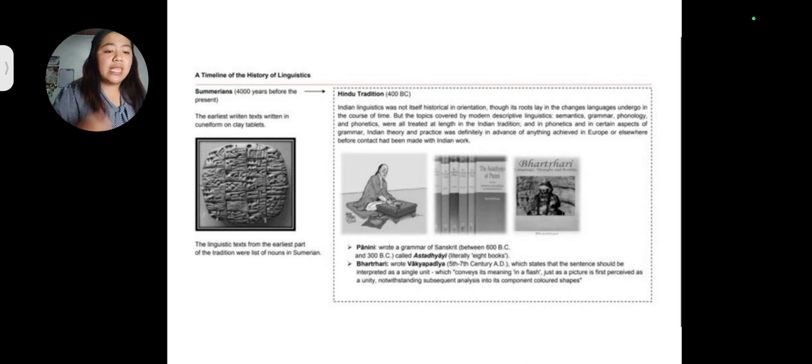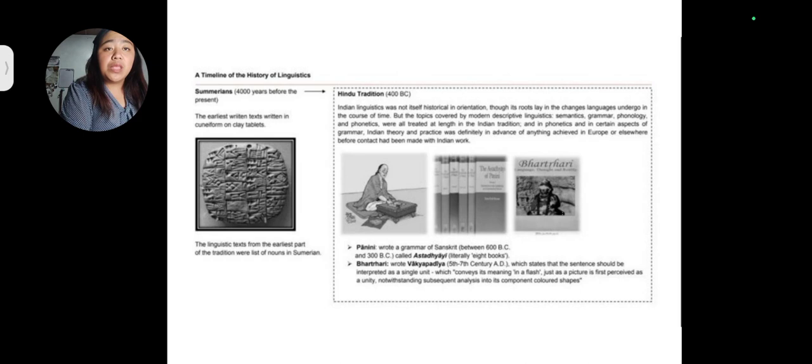So, after this Astadhyayi, here comes the Vakyapadiya, wherein Vakyapadiya was written by Bhartrhari at the 5th to 7th century AD. So, the Vakyapadiya is the sentence.